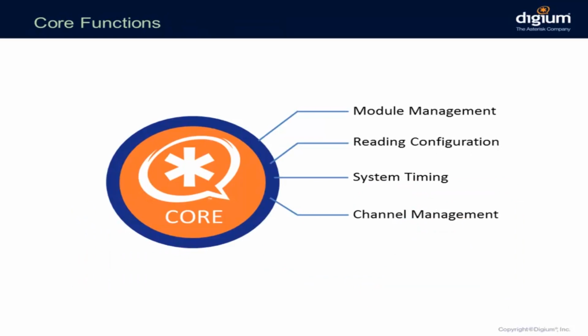The core takes care of module management, so what modules will be loaded in this Asterisk installation, right? Reading the configuration files, timing, and channel management. And we'll see what different types of channels we have. That's all that the core does. Everything else is done by a module.